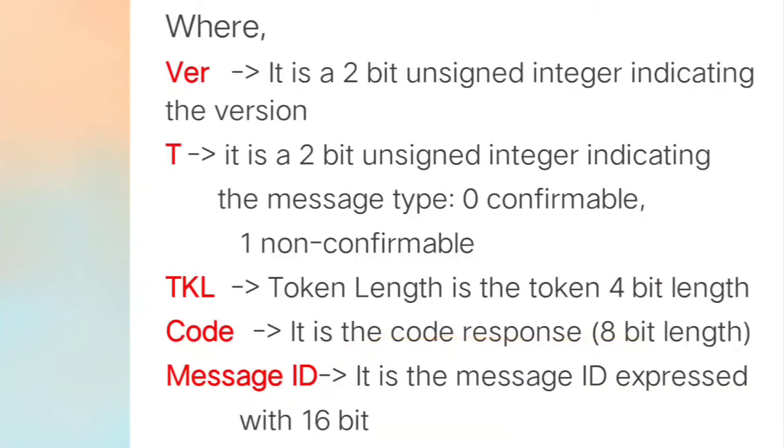And T is a 2-bit unsigned integer indicating the message type. 0 refers to a conformable message, and 1 refers to a non-conformable message. Then TKL represents token length. It is 4 bits long, and CODE is the response code. It is 8 bits long, and message ID is the message ID expressed with 16 bits, and so on.